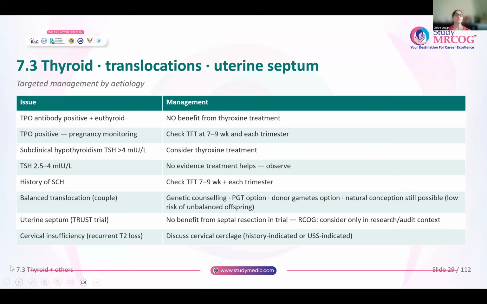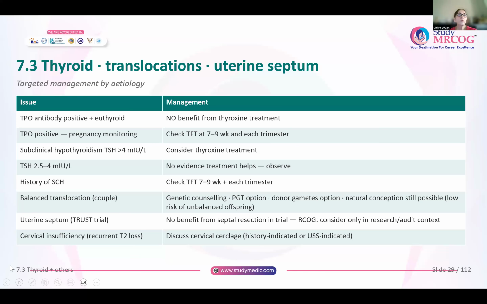Now, next coming to the role of thyroid. What about translocations and the role of uterine septum? So, any woman who is euthyroid, but she has TPO antibodies, thyroid peroxidase antibodies are positive, but she is euthyroid. For these women, there is no benefit from giving thyroxine treatment.